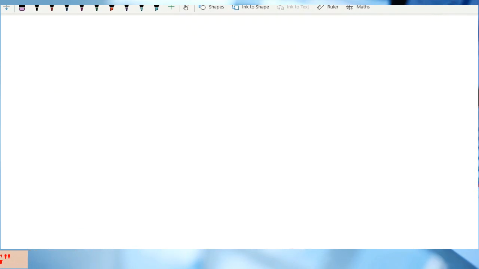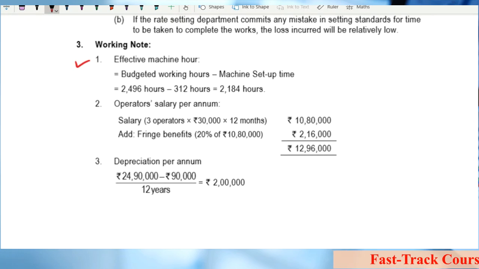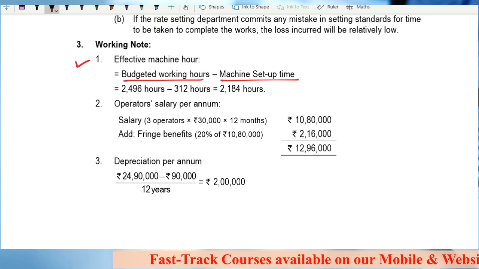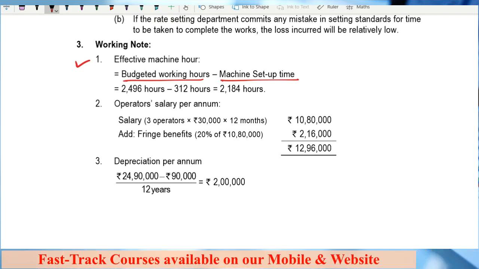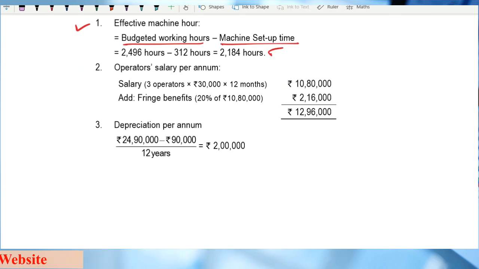The first step should be calculation of effective machine hours. He says budgeted working hours minus the machine setup time: 2496 minus 312 is 2184 hours. Any doubts? Clear? Operator salary per annum: 3 operators, 30,000 per month per operator multiplied by 12 months.